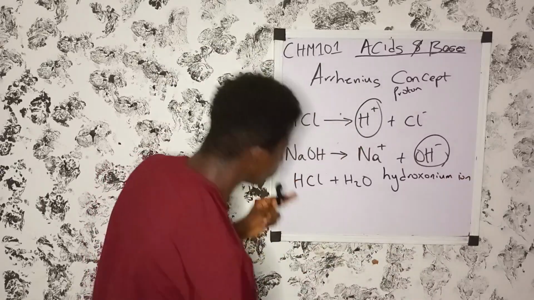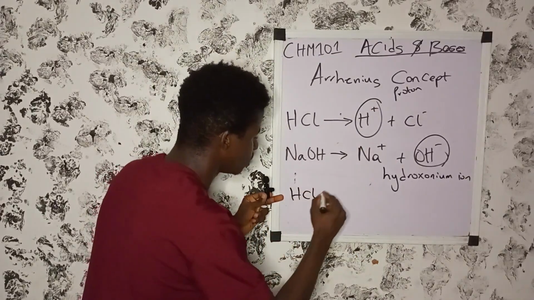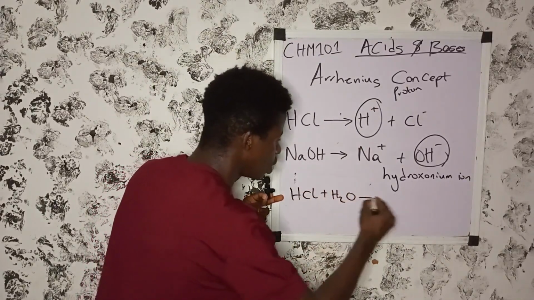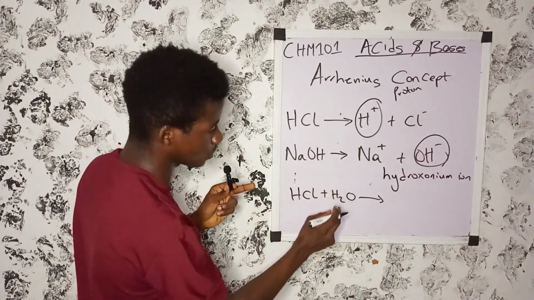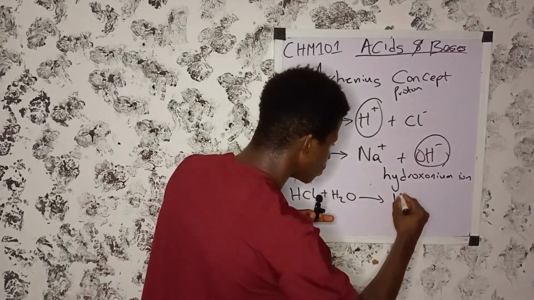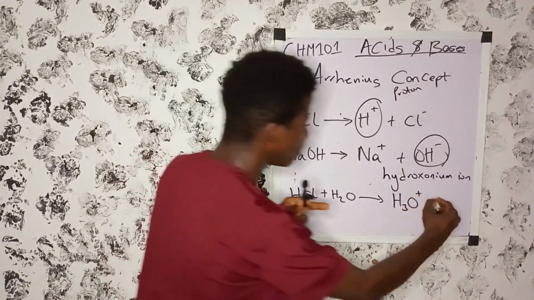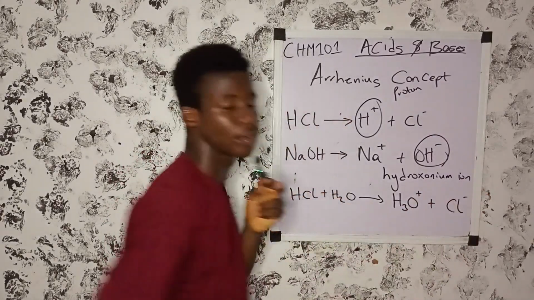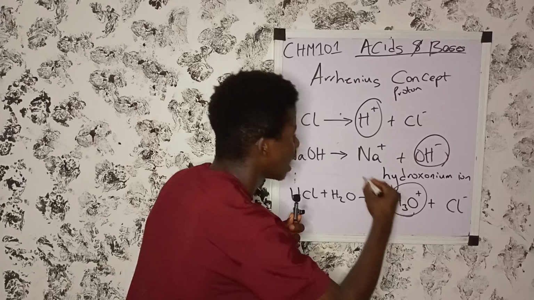Now, if you do the equation, reacting HCl with water, you will find out that this hydrogen will react with water, and we will now form what? H3O plus, then plus chloride ion. So this H3O plus is known as what?